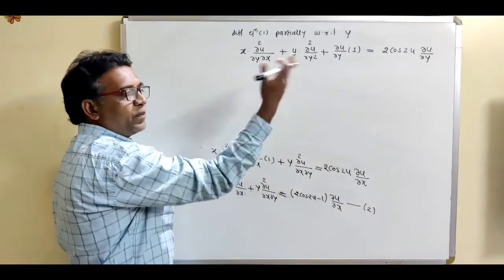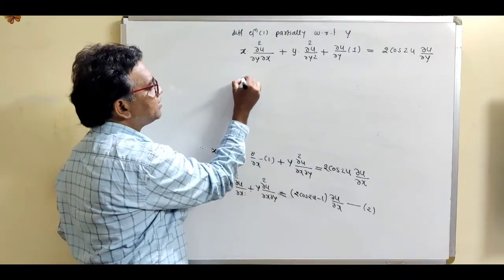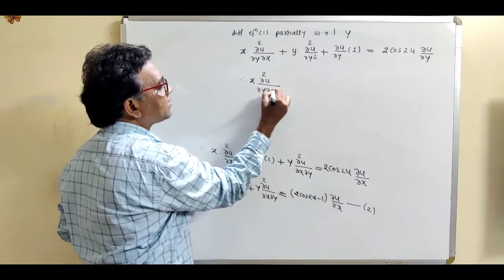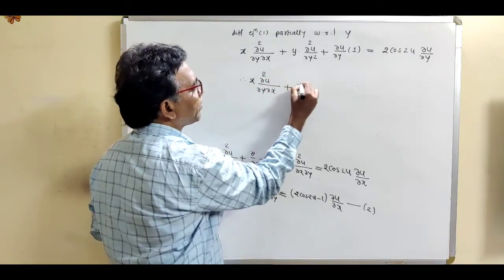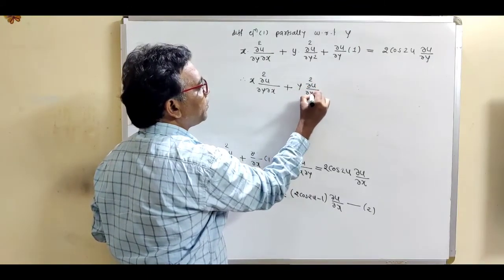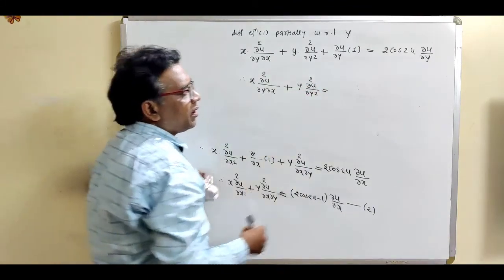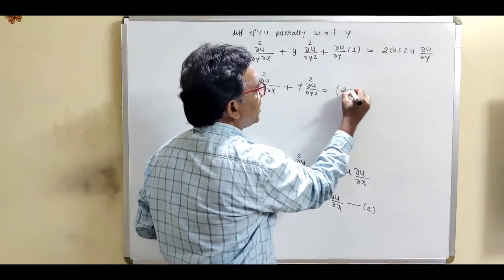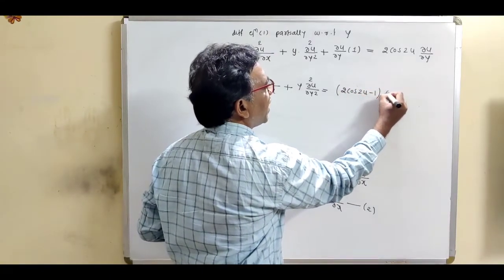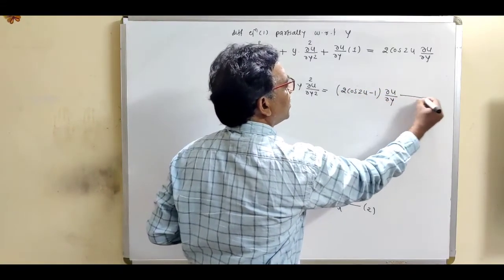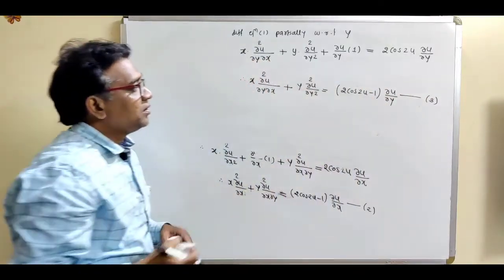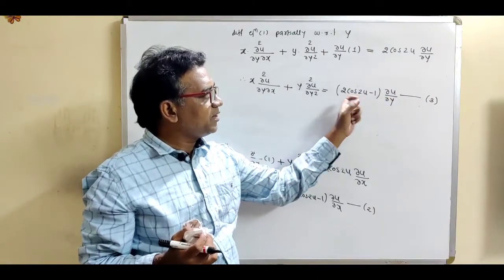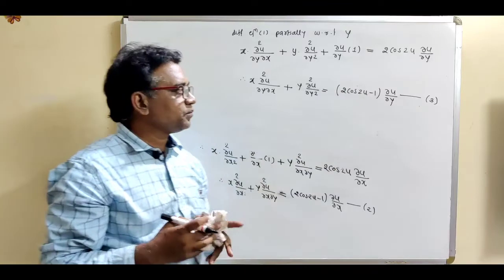Now transform this del u by del y on the right hand side. So this is x into del square u by del y del x plus y into del square u by del y square is equal to, now if we transform this del u by del x on the right hand side, we get 2 cos 2u minus 1 and take out del u by del y common. This is suppose equation number 3. Just transform this del u by del y on the right hand side and take out this del u by del y common. So this is the remaining term, 2 cos 2u minus 1.